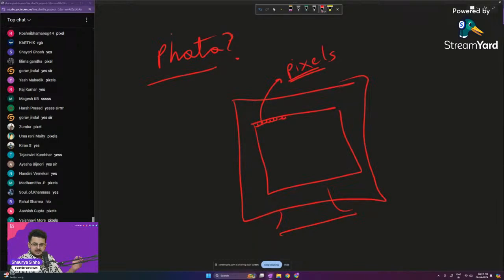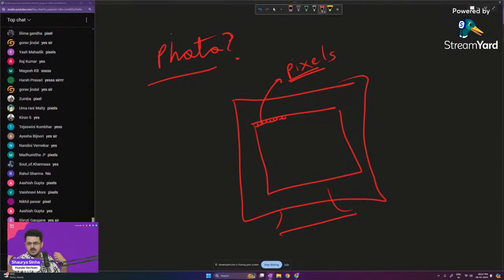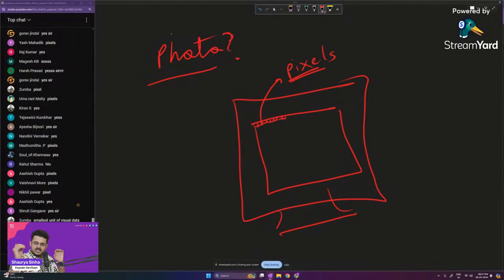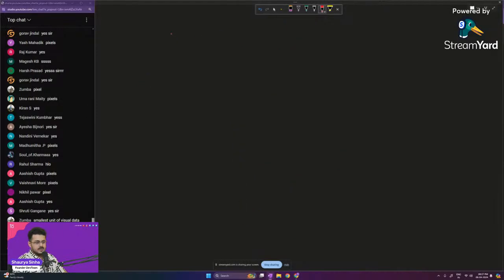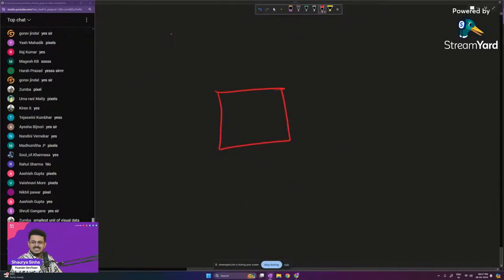Now pixels is basically the smallest unit of a display. Any display that you use, a watch display, a mobile phone display, a tablet display, a TV display, a hoarding display, any kind of display that you are using, the smallest unit of that display is going to be a pixel, guys. Now what is this pixel? A pixel is nothing else but just a square that contains 3 LEDs inside of it.